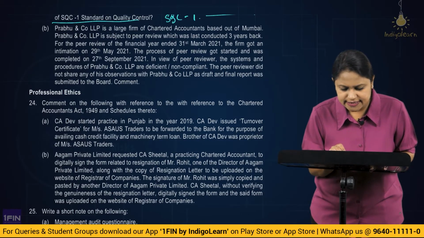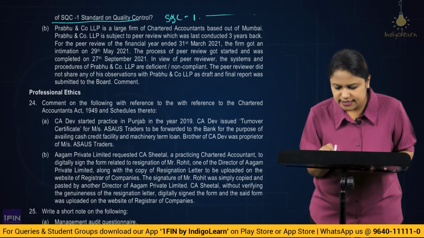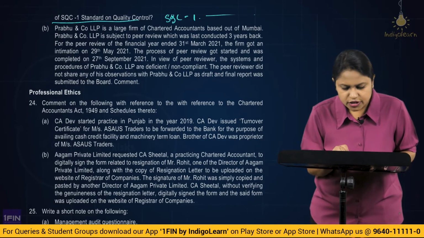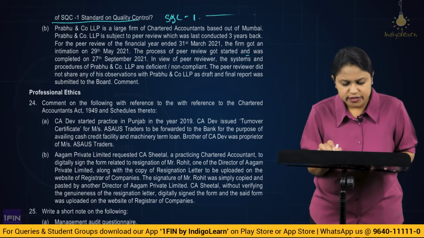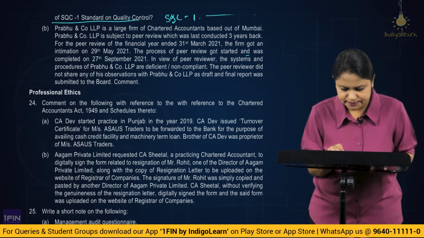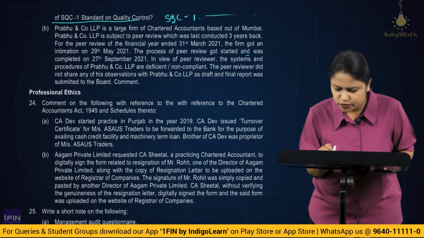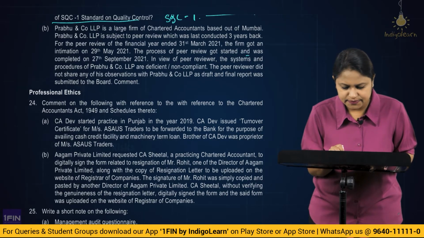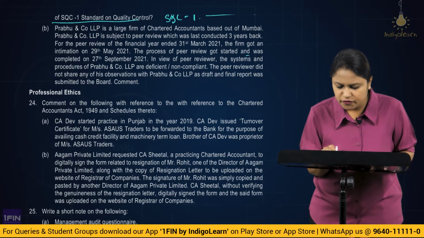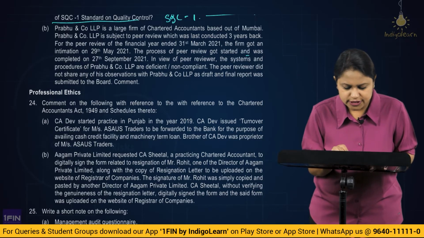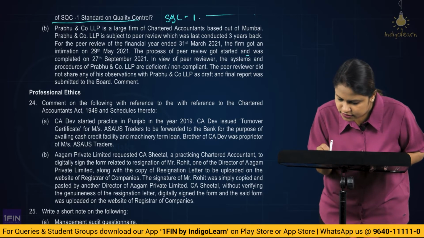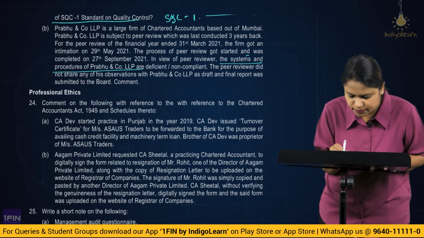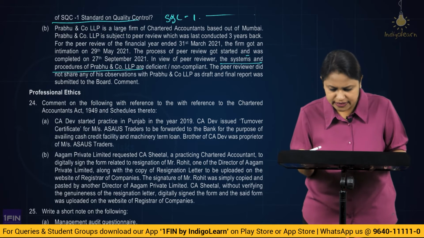Prabhu and Company LLP is subject to peer review, which was last conducted 3 years back. For the peer review of the financial year ended 31st March 21, the firm got an intimation on 29th May 21. The process of peer review got started and was completed on 27 September 21. In the view of the peer reviewer, the system and the procedures of Prabhu and Company LLP are deficient and non-compliant.